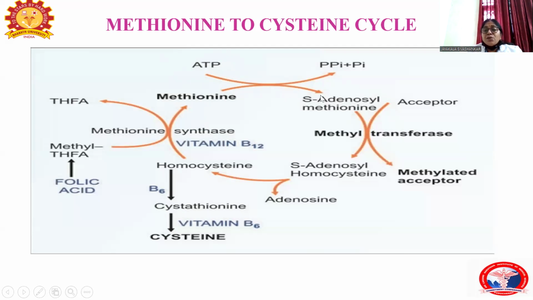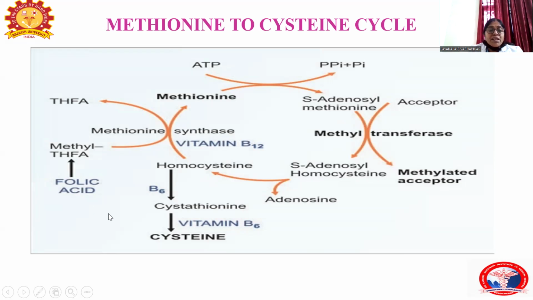This S-adenosyl methionine transfers the methyl group to the acceptor, and the acceptor becomes the methylated acceptor. So once the methyl group is removed, the S-adenosyl methionine becomes the S-adenosyl homocysteine. The enzyme is methyl transferase. When the adenosine group is removed from S-adenosyl homocysteine, it becomes the homocysteine. The homocysteine is remethylated to form methionine.